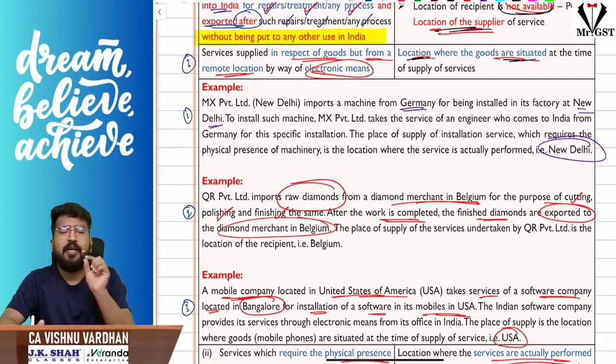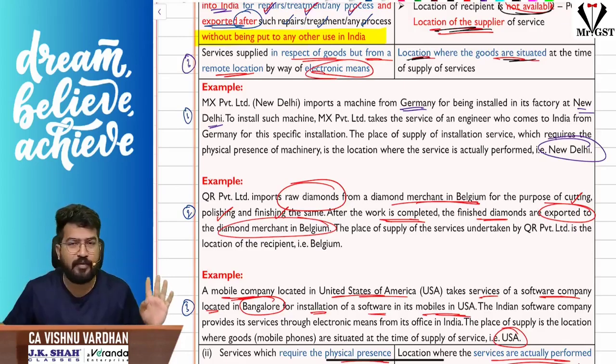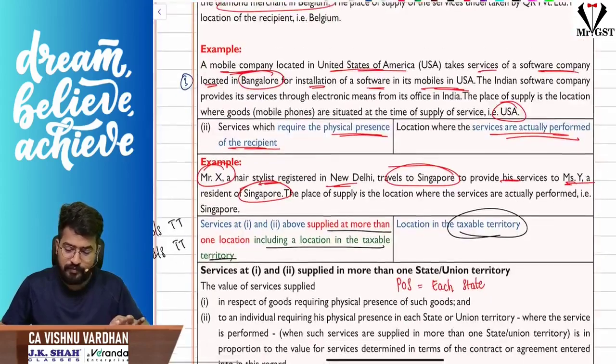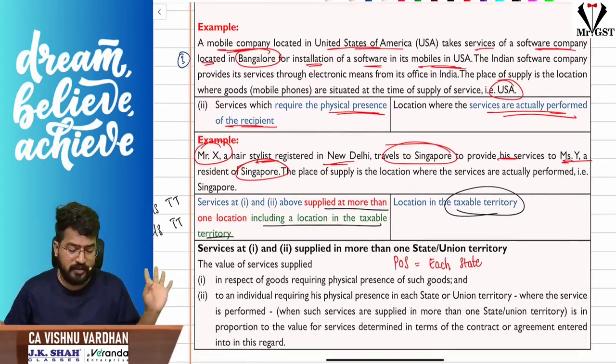So I repeat, if any service is provided on the goods from a remote location, then the place of supply will be where the goods are situated at the time of providing such service. Clear? So hope that is clear for you.